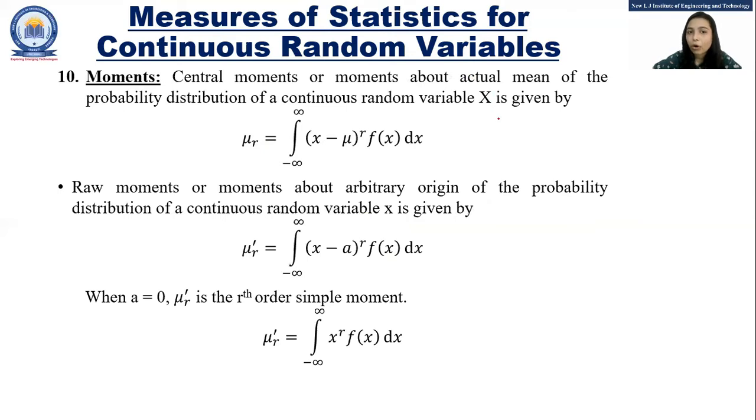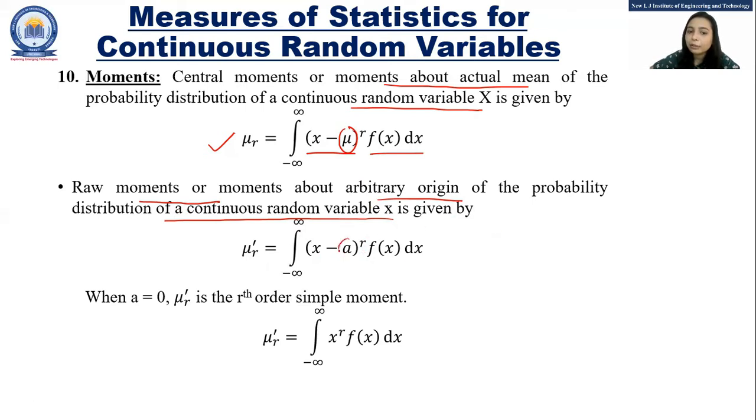The central moments, or we can say the moments about the actual mean, for the probability distribution of continuous random variable x is given in general by mu r equals integration from minus infinity to infinity of (x minus mu) whole raised to r into f of x dx. Similarly, the rth moment about an arbitrary origin for the probability distribution of continuous random variable x is given by mu r dash equals integration from minus infinity to infinity, where instead of mu we write a, the arbitrary origin, so (x minus a) whole raised to r into f of x dx.